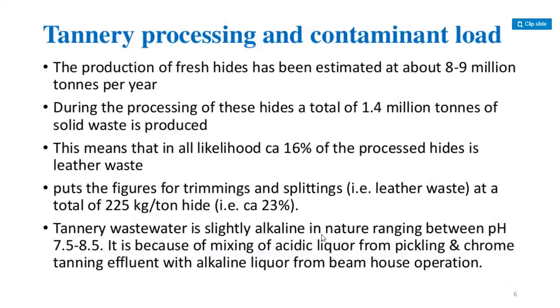This means that in all likelihood, 16% of the processed hides is leather waste. The figures for trimmings and splittings leather waste are a total of 225 kg per ton hide, and that is 23%.